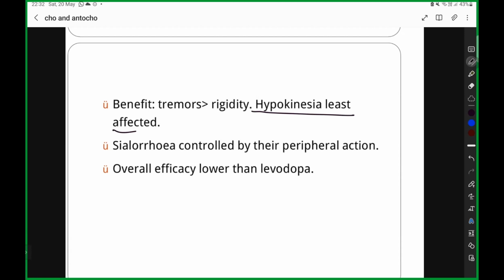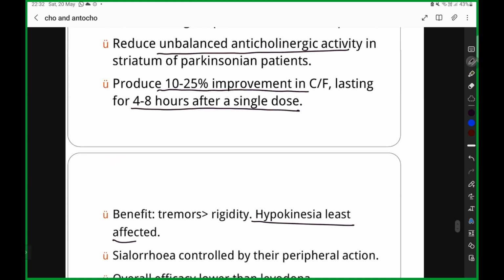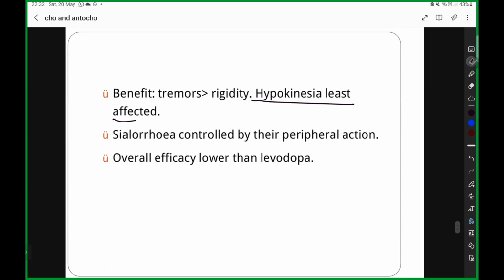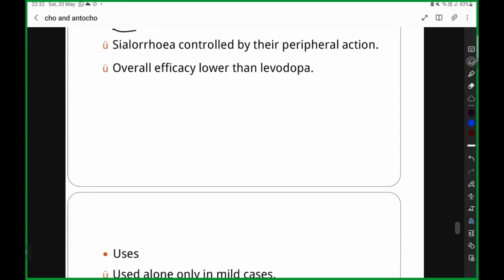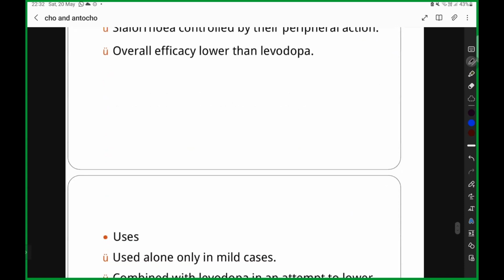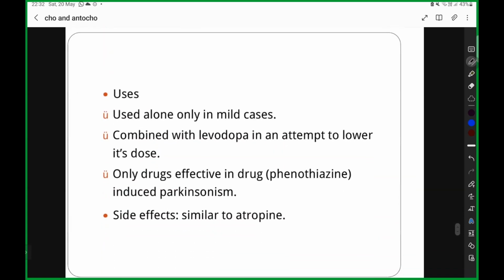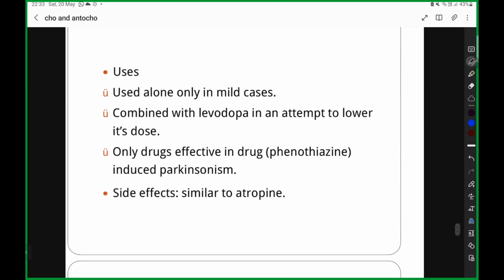அப்ப நம்ம first tremors if we are able to inhibit, if the tremors are able to be controlled, then the patient will be happy. So that is why you will be giving anticholinergic. Sialorrhea can be controlled by their peripheral action. Overall efficacy will be lower than that of levodopa. It can be used alone in a mild case, or you can combine with levodopa in an attempt to lower its dose. Only drug effective in drug induced Parkinsonism.